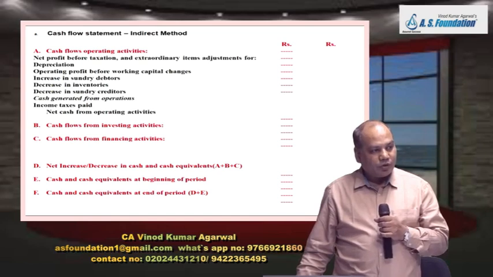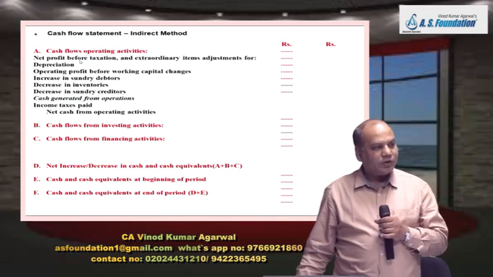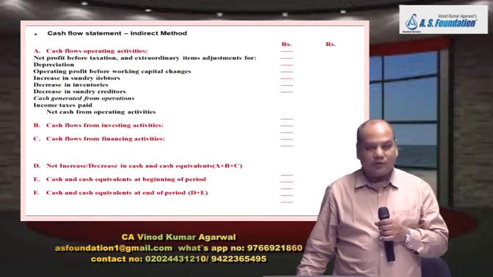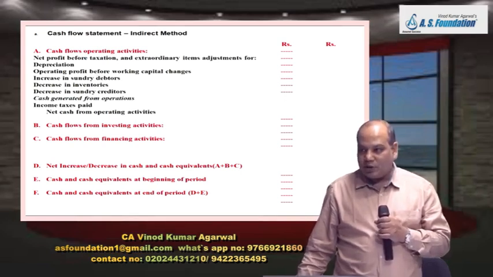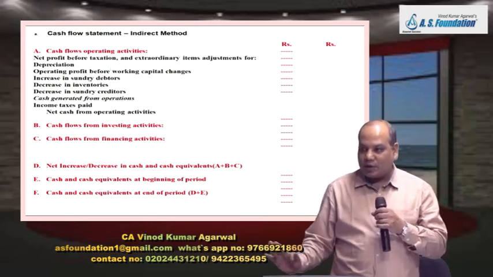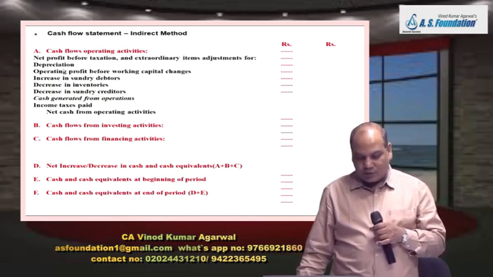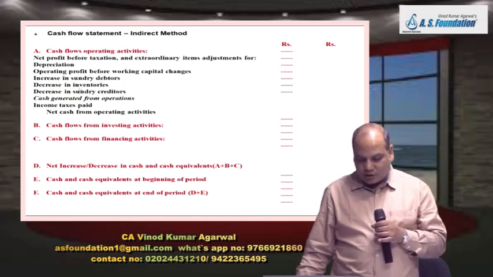Net profit after taxation and before OCI. Or you can write net profit before taxation only. If you write net profit before taxation, then don't add provision for taxation, if any, debited to P&L account. If you write after taxation, add back provision for taxation that you have made. And then you make adjustments. Some examples: depreciation, then operating profit before working capital changes, and then you write working capital changes item here: increase in debtor, decrease in inventory, decrease in creditor.